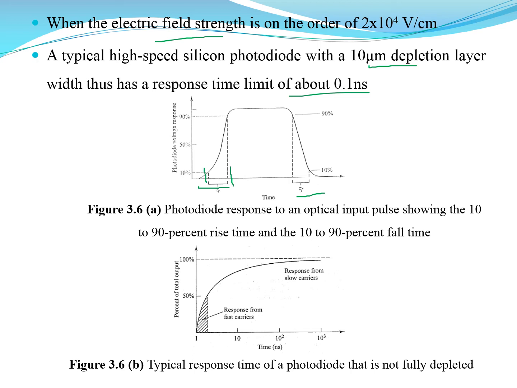This is a typical response of a photodiode that is not fully depleted, showing the percentage of optical power: up to 50% response from the fast carriers and then the response from the slow carriers. The fast carrier gives the 50% power output, and from the slower carrier the power output reaches maximum.